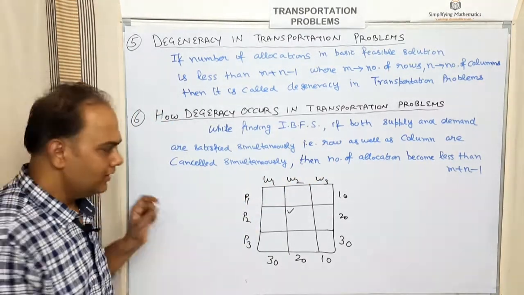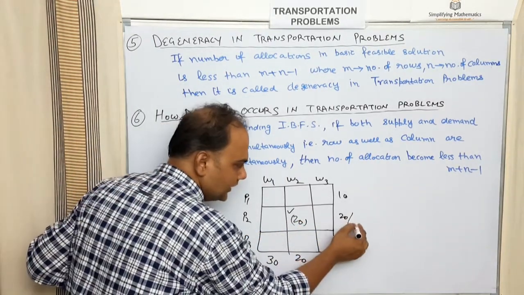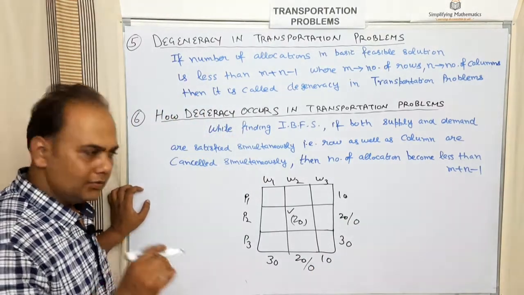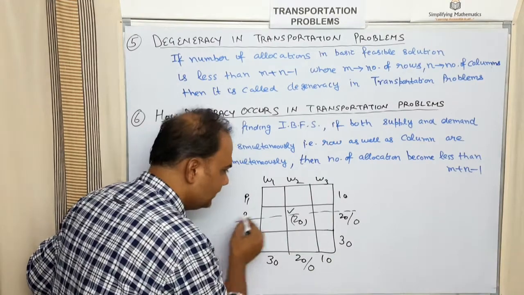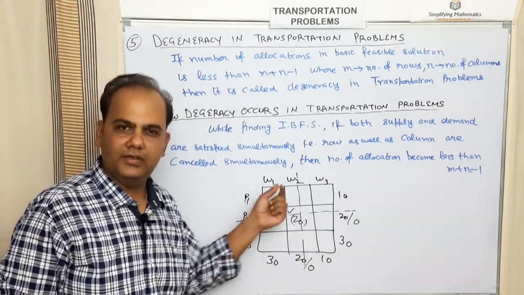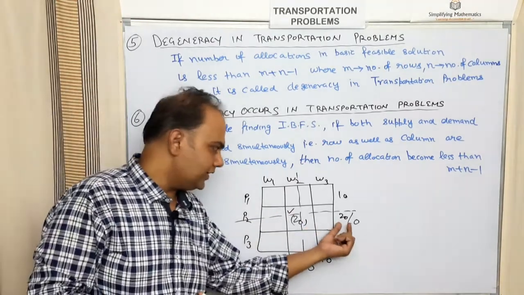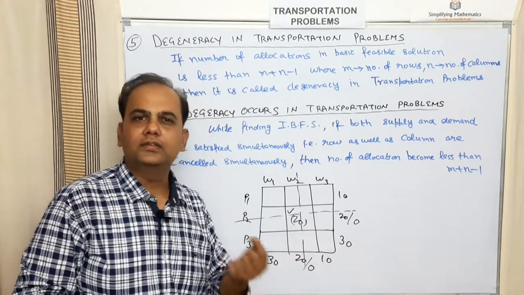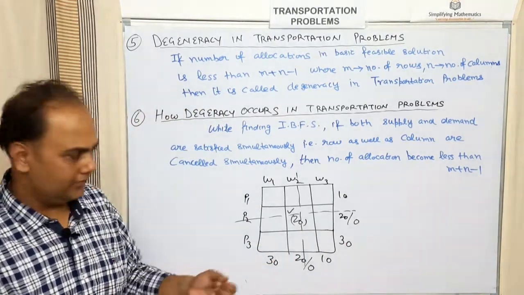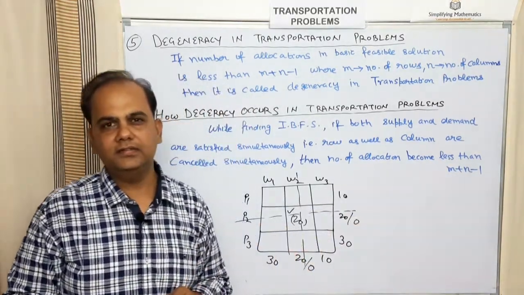So what do we do? We allot 20 units here. So the supply comes out to be 0 and the demand also comes out to be 0. Then we cancel that row and that particular column because the conditions of this plant and warehouse, supply and demand, are satisfied. If these are cancelled simultaneously, then there will be degeneracy in the transportation problem, that is, the number of allocations will be less than m plus n minus 1.